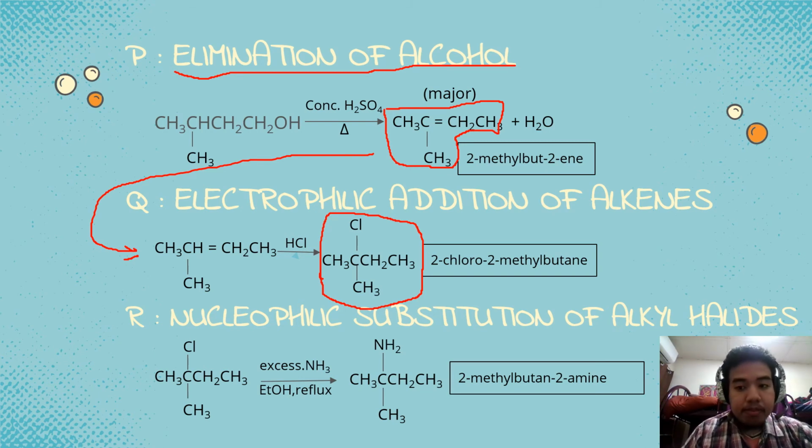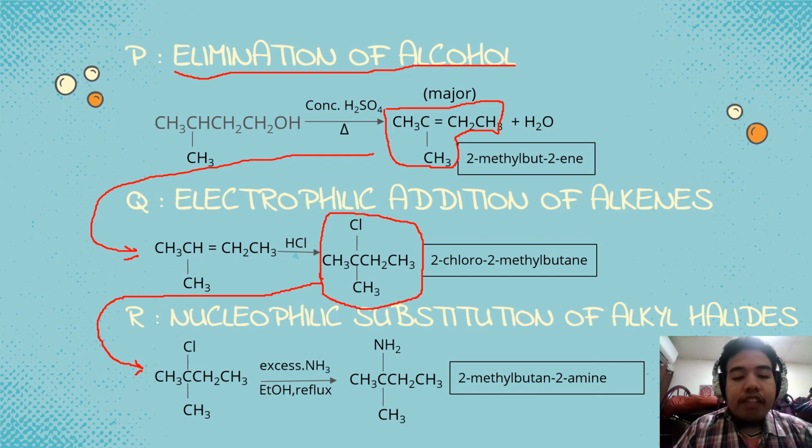Okay, next. As for the formation of R, the type of reaction that occurs is nucleophilic substitution of alkyl halides. As with the previous one, we take the Q compound and put it back here to react with excess NH3 in EtOH under reflux to form the R compound.